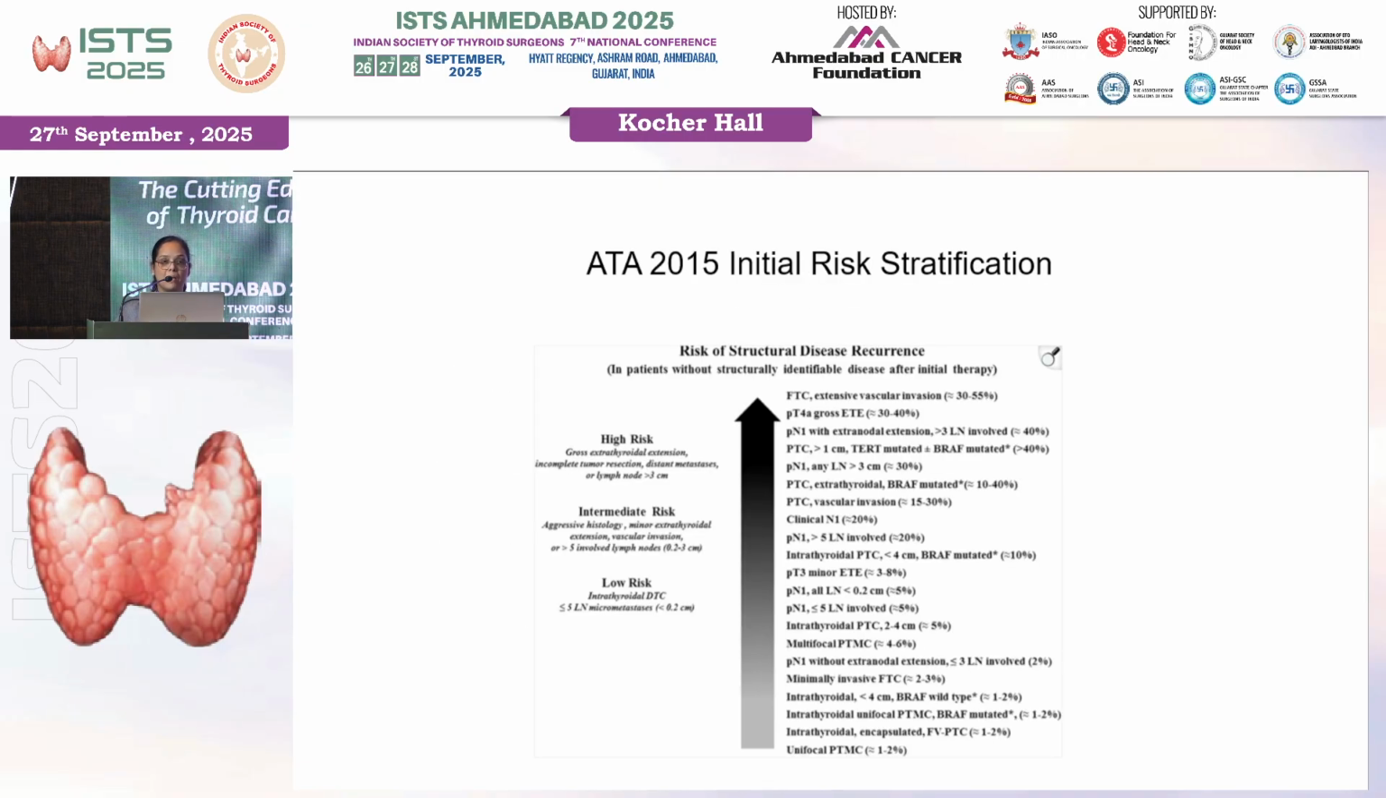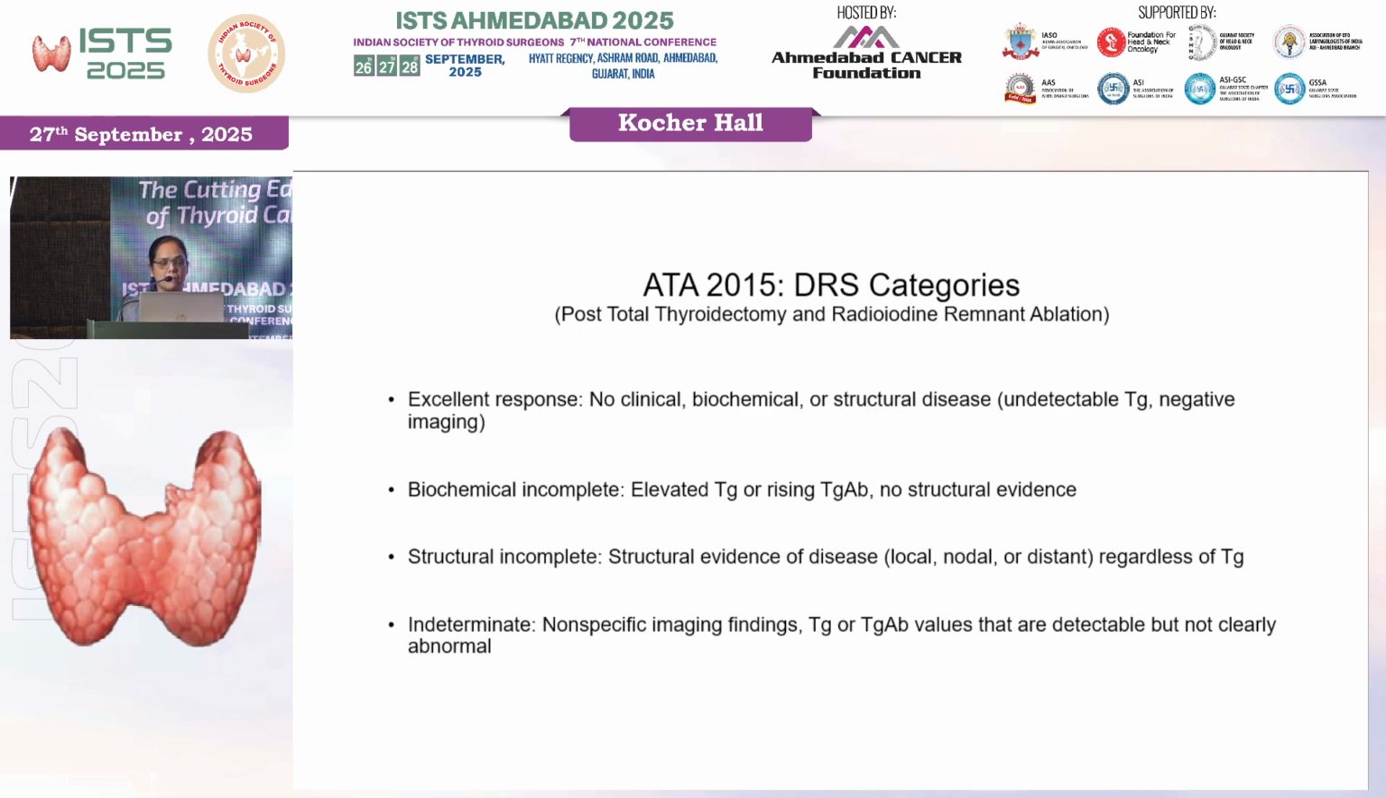Again, we have seen this slide several times. This is the 3-tier system of ATA 2015 initial risk stratification for the histopathology report, and it tells us the risk of structural disease recurrence. It divides patients into 3 groups: low risk, intermediate risk, and high risk.